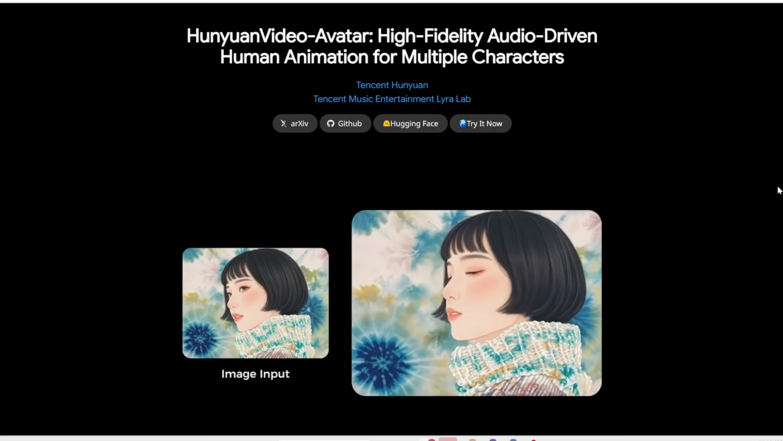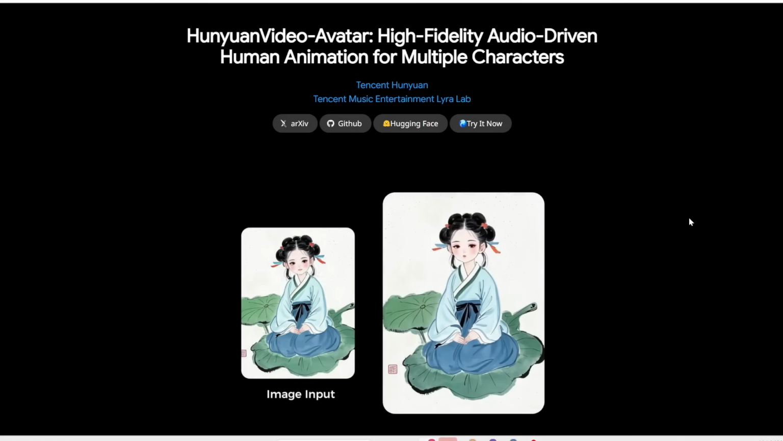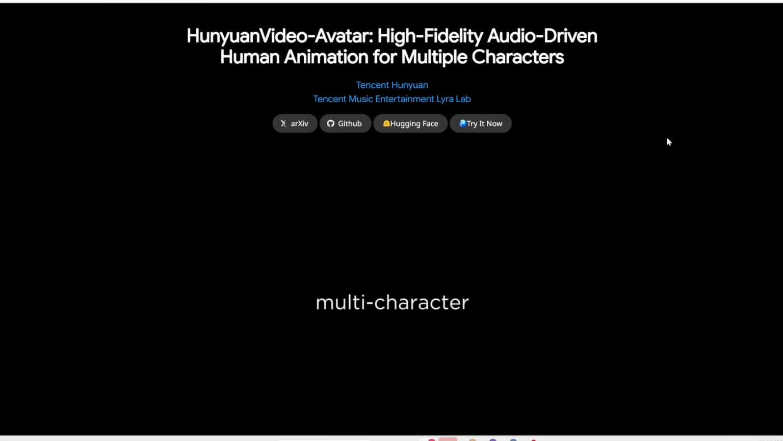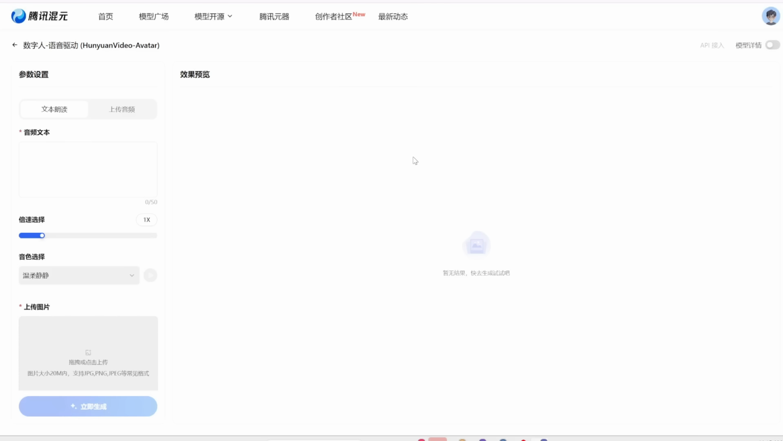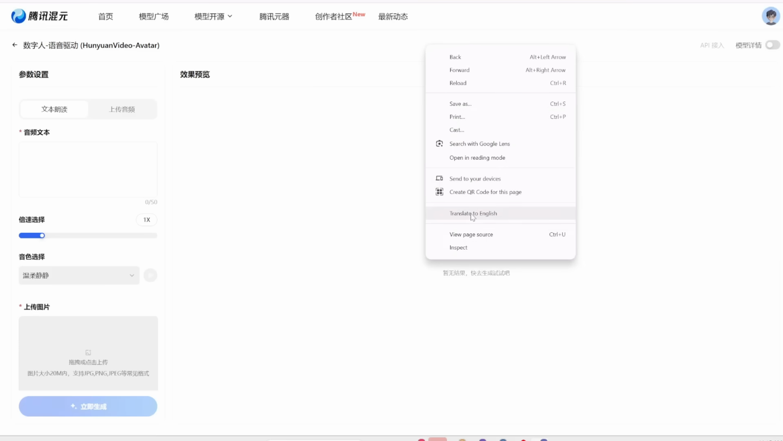If you want to see more demos, you can check out this official page. But for now, let's actually try this out. So there are two ways to use it. You can try it out via their online platform, and once you're there, you can sign up for free. Now this is all in Chinese at the moment, but if you're using Google Chrome, you can just right click and then click on translate to English.